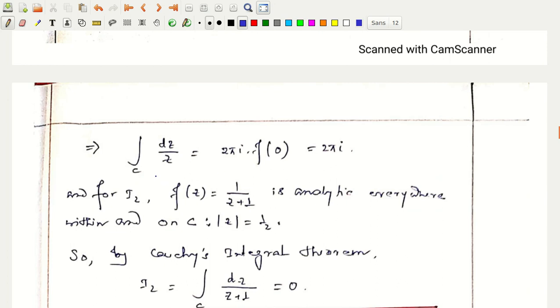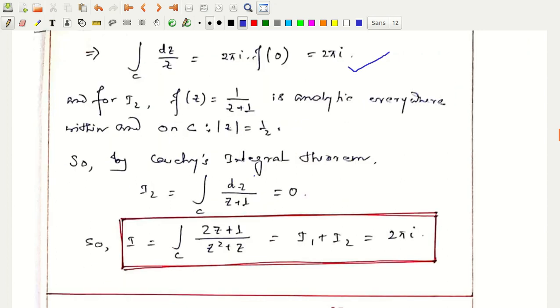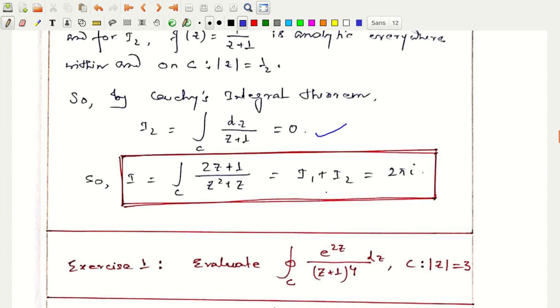So the integral over C of dz by z equals 2 pi i times f of 0 using Cauchy's integral formula directly, which is equal to 2 pi i. And for I2, the pole is outside the contour, and hence by Cauchy's integral theorem, which we studied in the last class, I2 equals 0. So I equals I1 plus I2, which is nothing but 2 pi i.